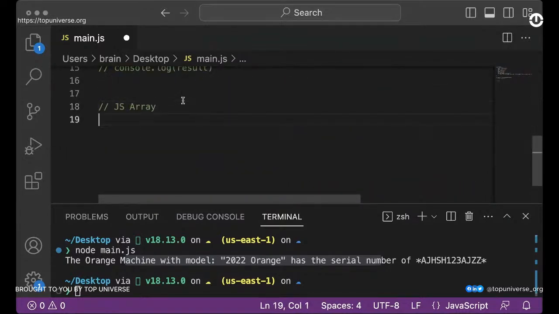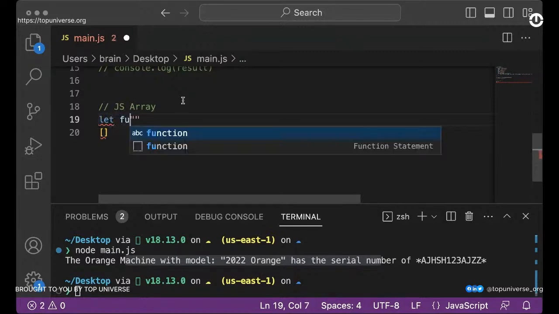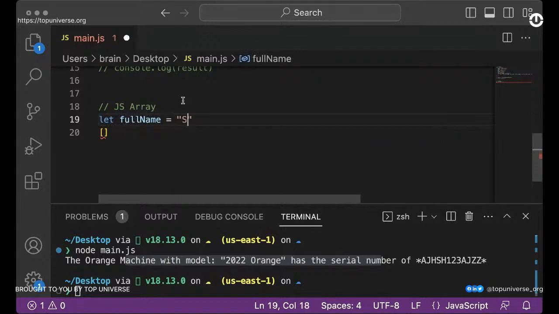Yes, array. Okay, so an array is basically a collection of items, and when I say collection of items, I'm referring to, in JavaScript, it can be items with different data types. So for example, we are all aware that when you have items within this quote or even a single quote, we're referring to a string, right? So if I have an item such as maybe let full name equals let's use Solomon Marvelous. Okay, so this is basically a string, right? Now, what if we have multiple names inside a single item? This is when we are referring to an array.